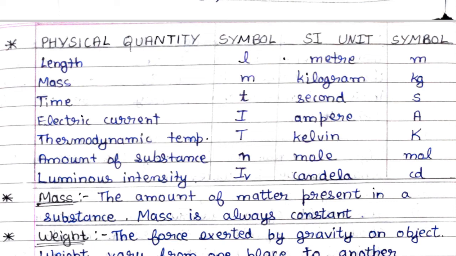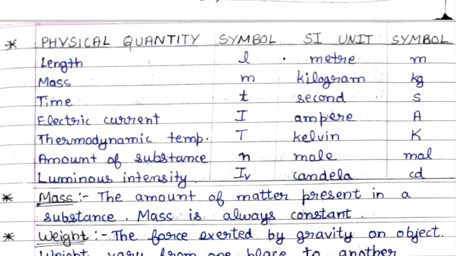Time T, seconds, S. Electric current I, ampere A. Thermodynamic temperature T, Kelvin K. Amount of substance N, mole. Mole is the same, just the E is removed in its symbol. Luminous intensity IV, candela, CD.